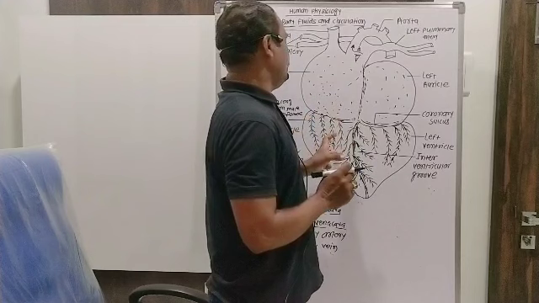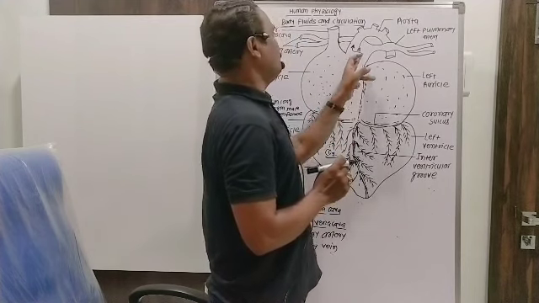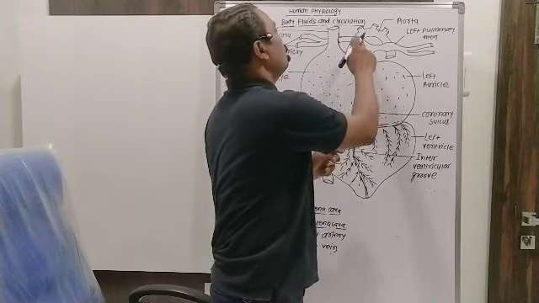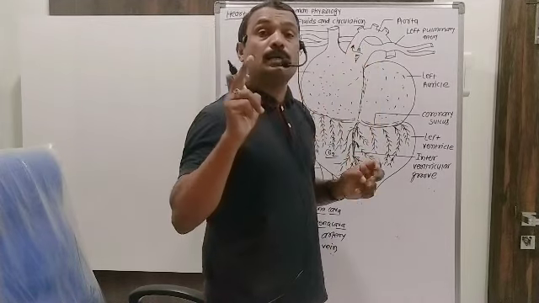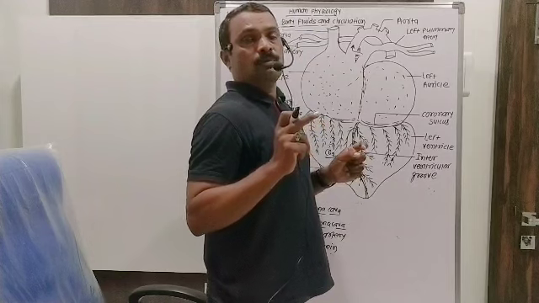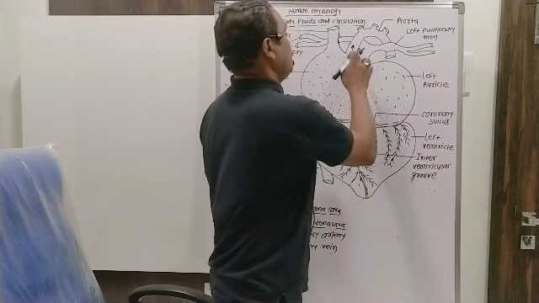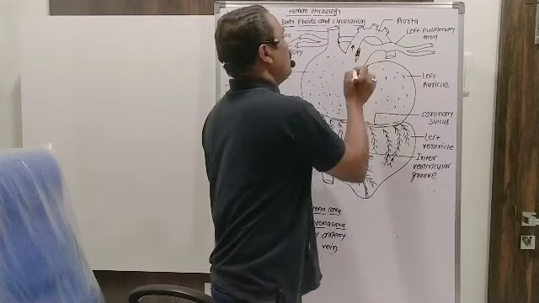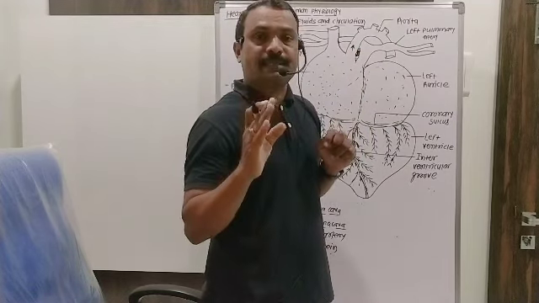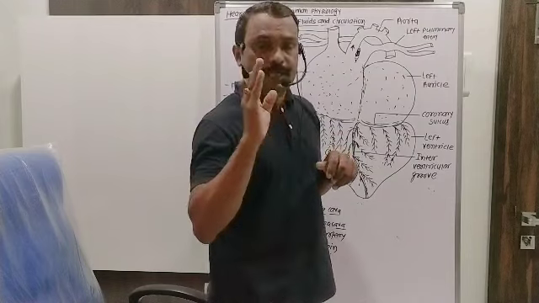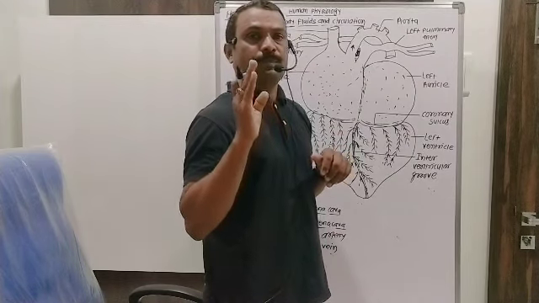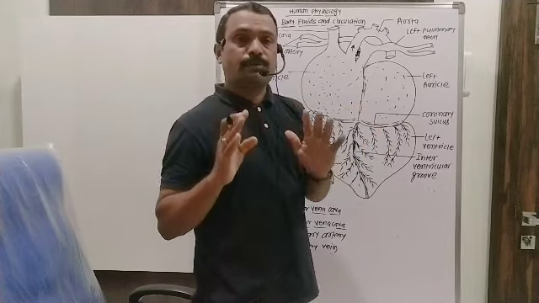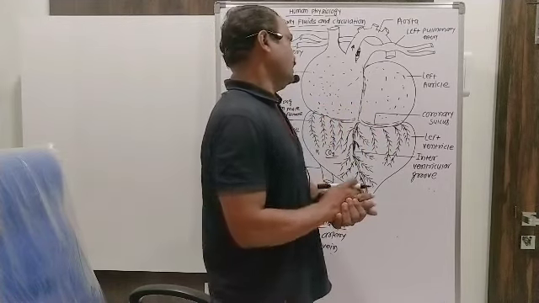Deoxygenated blood from the right auricle gets pumped into the pulmonary artery, and from that pulmonary artery it enters into the aorta through the ductus arteriosus. Whenever childbirth takes place, that ductus arteriosus gets closed by a ligament, that is called as ligamentum arteriosum. Ligamentum arteriosum is a remnant of the ductus arteriosus from embryonic condition.